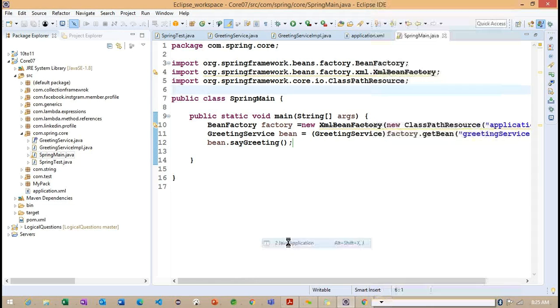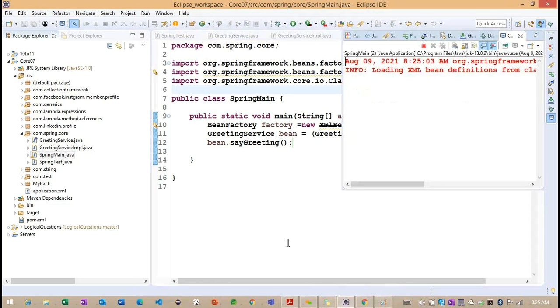Now observe, if I run this application as a Java application, what is the message we are getting here? Welcome to Spring Framework. But are we creating any object here?